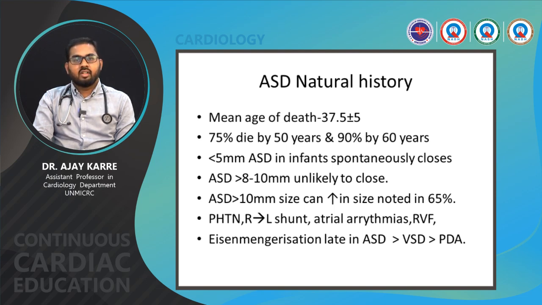Pulmonary hypertension, right to left shunt, atrial arrhythmias, and right ventricular failure can occur as age progresses. Eisenmengerization occurs in certain situations, late in ASD, and earlier in VSD and PDA.